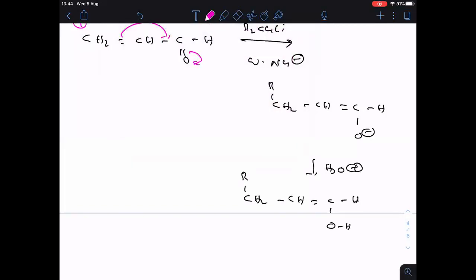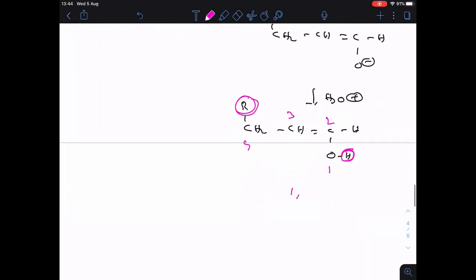So remember everyone, again we will number this one. This is 1, this is 2, this is 3, this is 4. So for one electrophile is added, and for 4 nucleophile is added. Therefore, this is the 1,4 addition product.